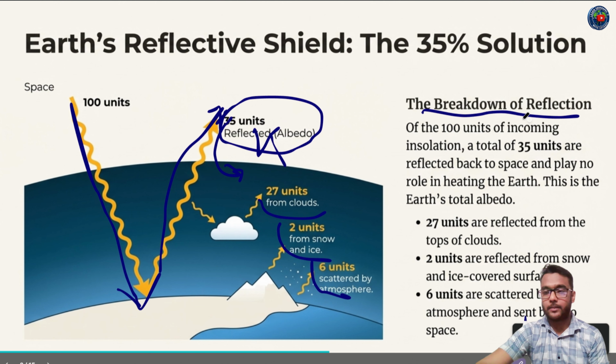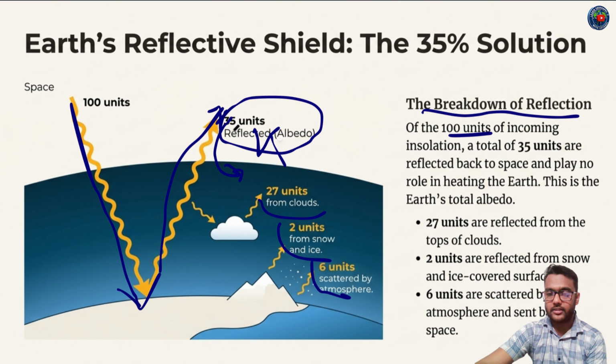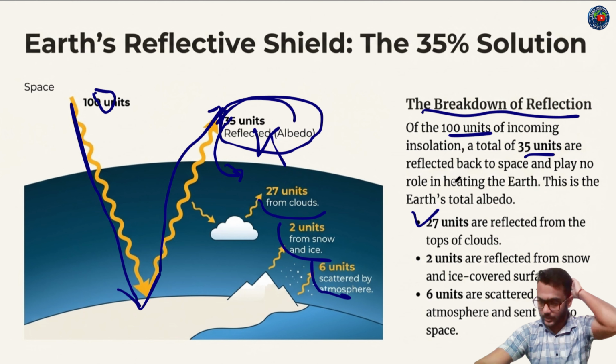In the breakdown of the 100 units of incoming insolation, a total of 35 units, also known as reflective albedo, are reflected back to space and play no role in heating the Earth. This is the Earth's total albedo. 27 units are reflected from the tops of clouds, 2 units from snow and ice covered surfaces, and 6 units are scattered by the atmosphere and sent back to space.